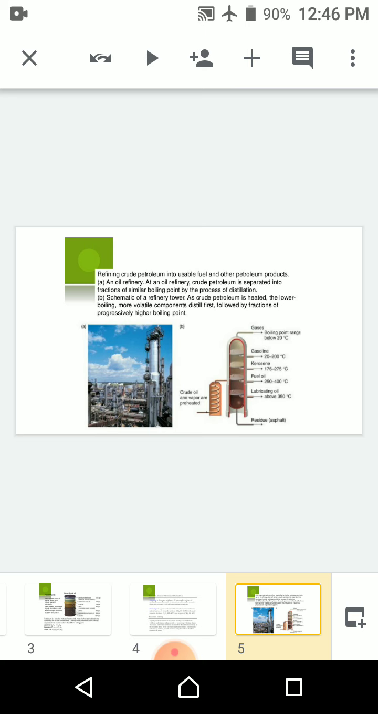First of all, gases liberate out. After that, below 20 degrees Celsius, some other gases liberate. Gasoline 20 to 200, kerosene 175 to 275, fuel oil 250 to 400 degrees Celsius, lubricating oil above 350 degrees Celsius, and at the last, residue is found. It is sometimes called coal tar.